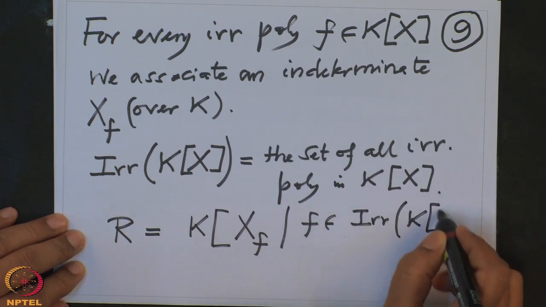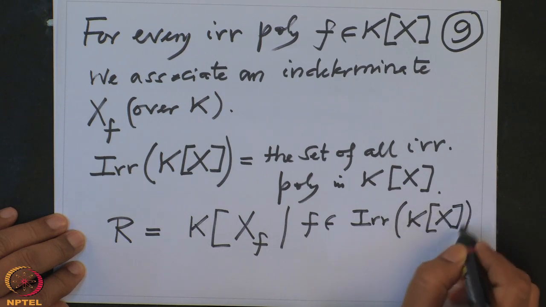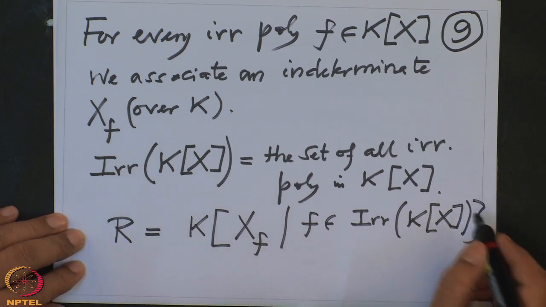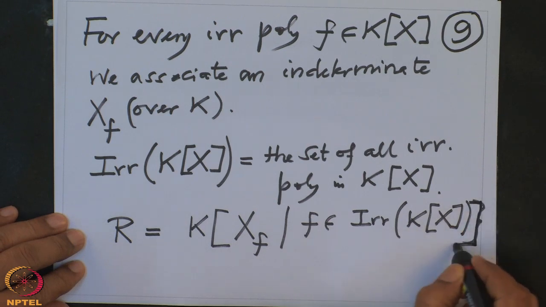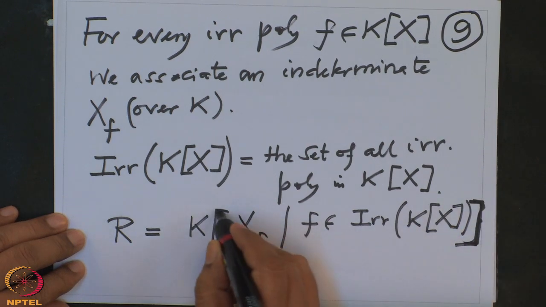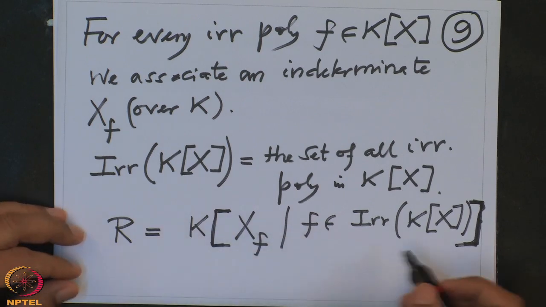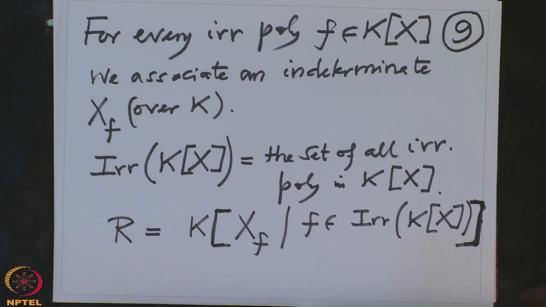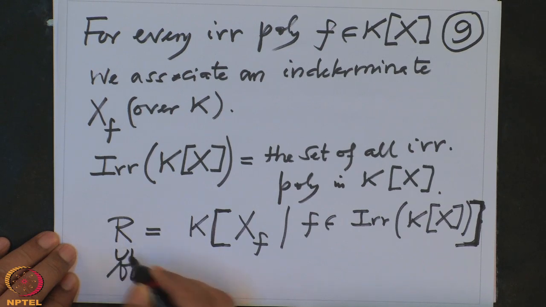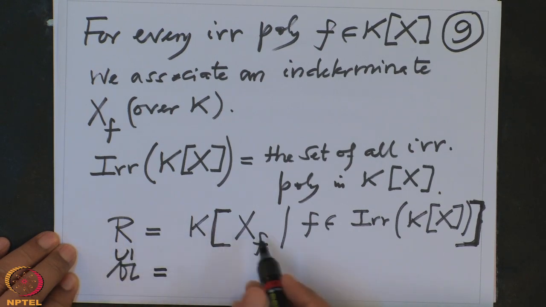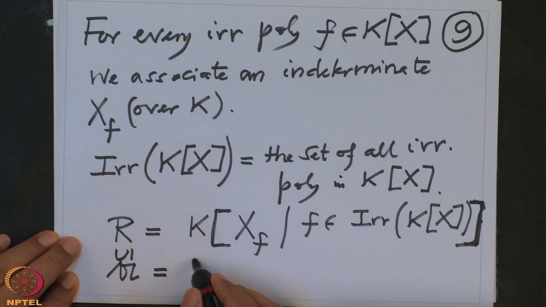So this is a polynomial ring in infinitely many variables. We are going to consider this ring, and also I will consider an ideal A in this ring R, which is generated by these elements.